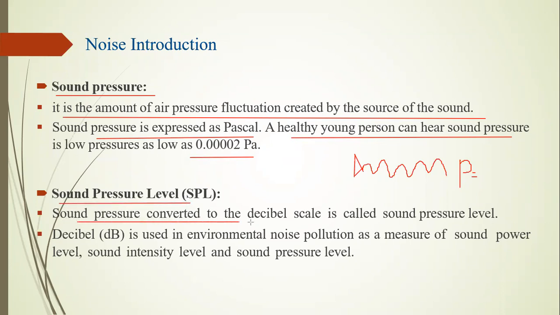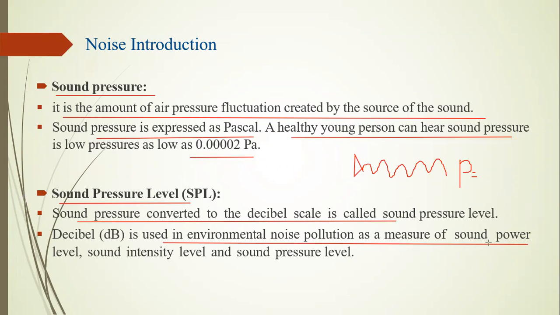Sound pressure converted into the decibel scale is called the sound pressure level. Decibel is used in environmental noise pollution to measure sound power. That is a repeated definition. What is the sound pressure level? Sound is first measured in a watt unit. Then after this watt unit or any measurement number, we have to convert it into decibels, and that is called the sound pressure level.